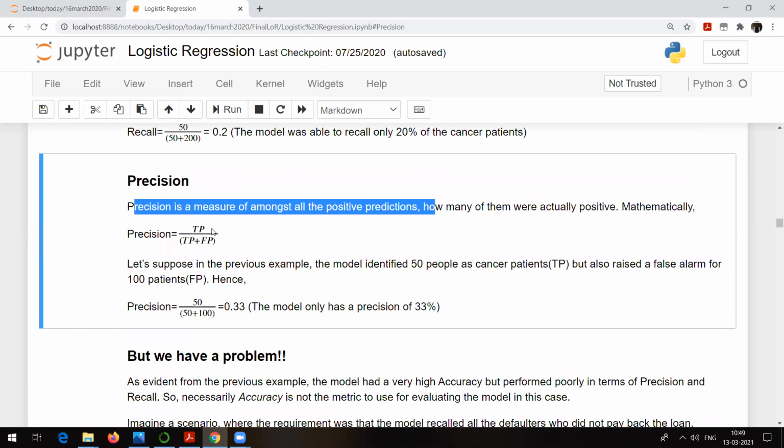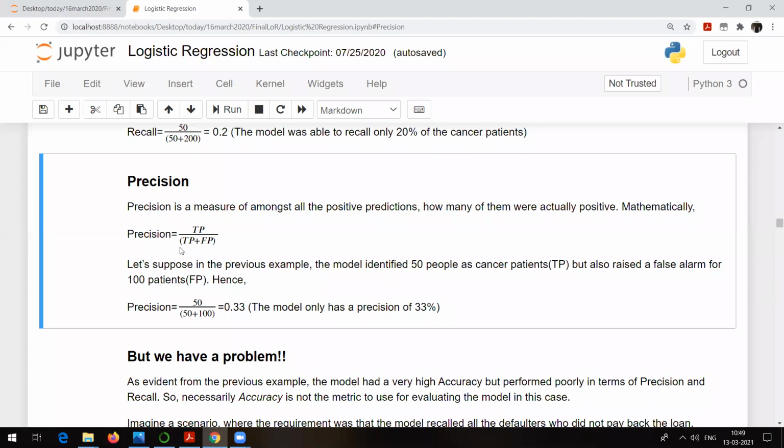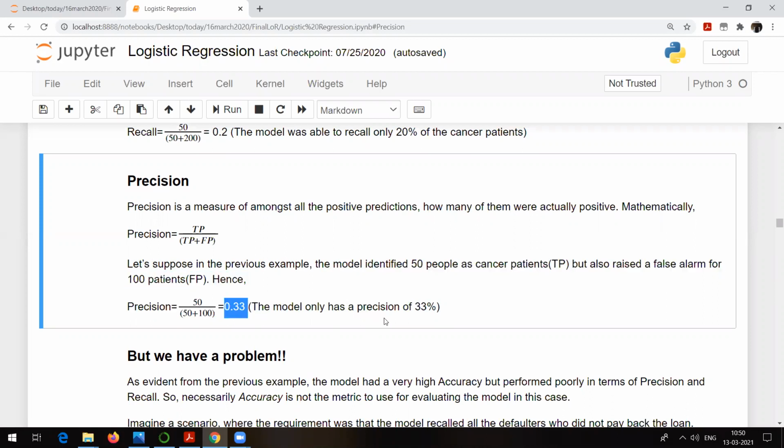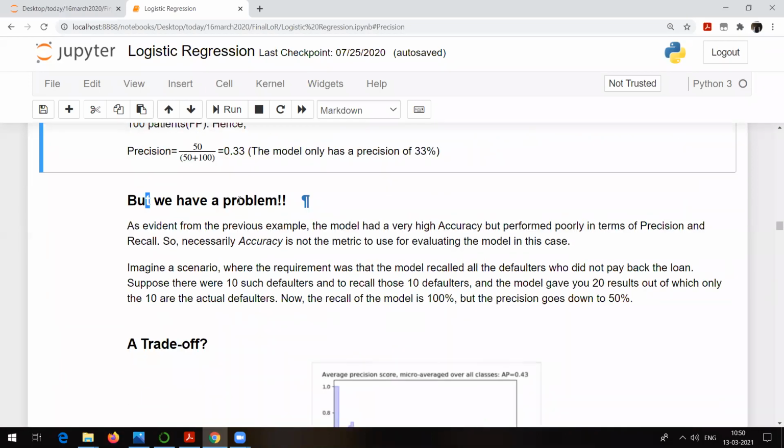At least try to go with the formula, and as and when you read it one or two times, you will definitely remember it. And again, no need to remember anything actually, we have the confusion matrix. So let's suppose the model identified 50 people as cancer patients, but also raised a false alarm for 100 patients. So precision will be 33%.